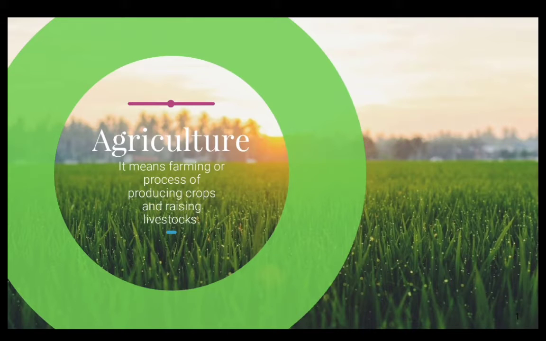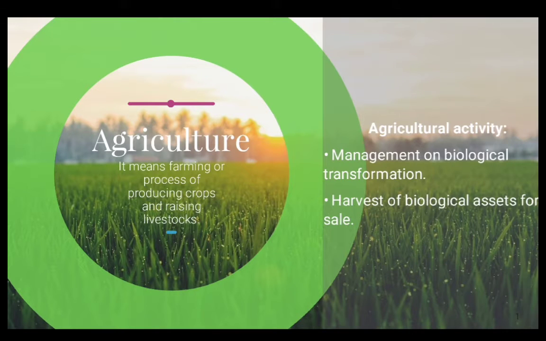Agriculture means farming, or the process of producing crops and raising livestock. The two agricultural activities are the management of biological transformation and the harvest of biological assets for sale.